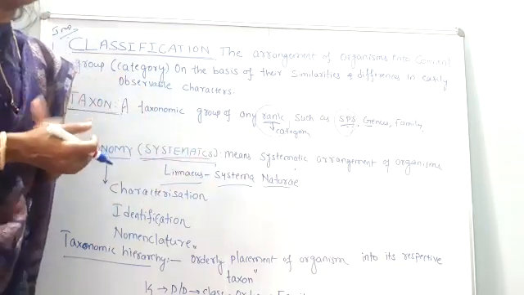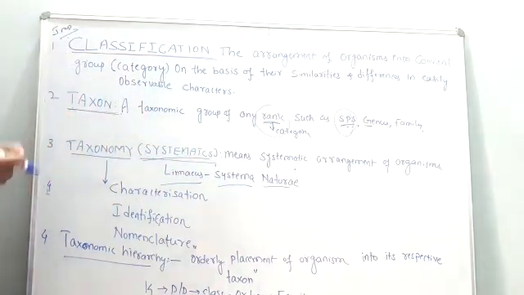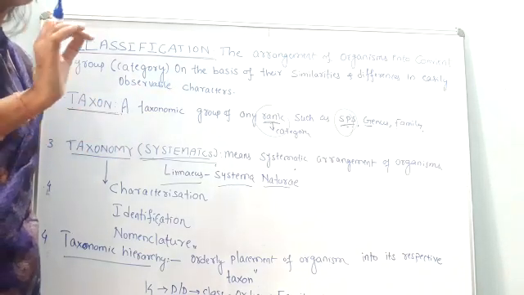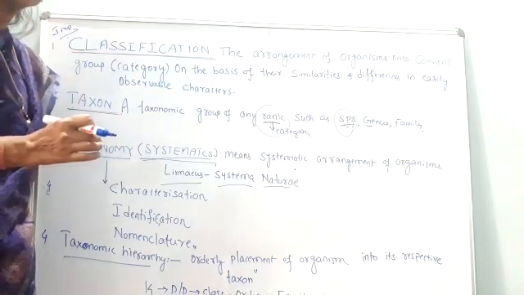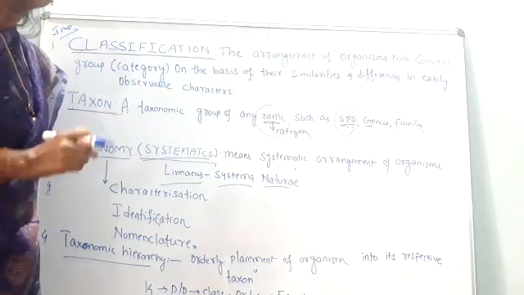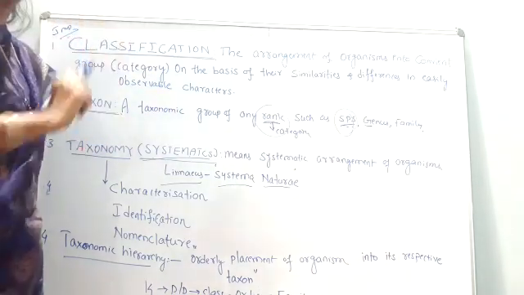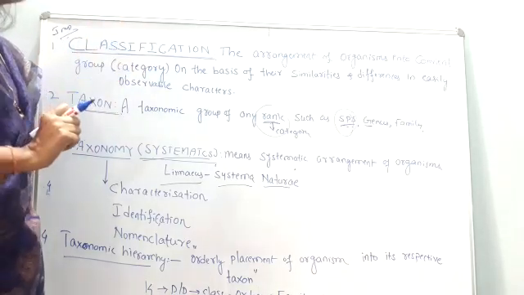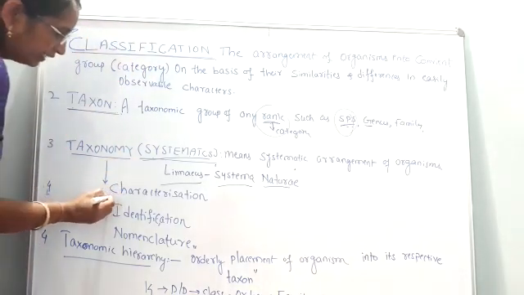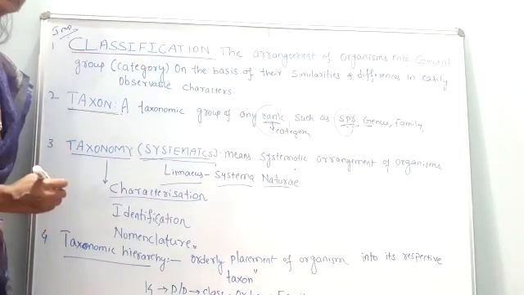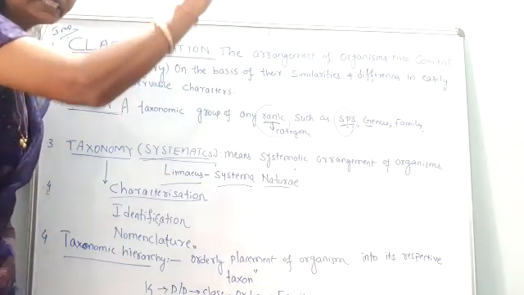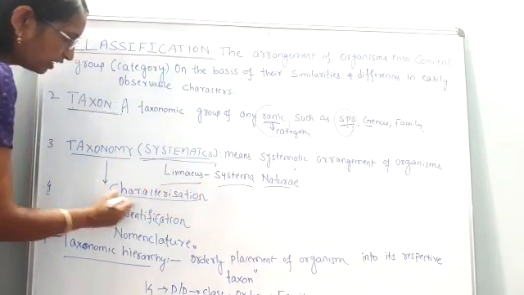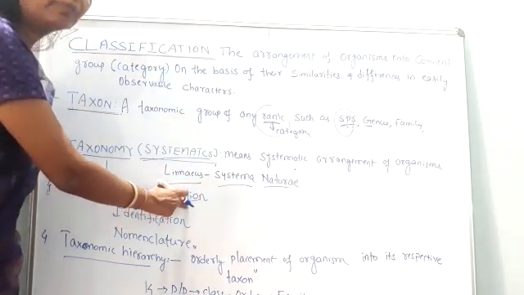Systematic in the sense how? Let us see. Take for example, we identify one organism. One organism I have discovered. After discovering, what do I do? I describe that organism. What is describe? Describe is nothing but giving the characteristic features. So I have to describe those characters. So what are the characteristic features of that animal or plant?